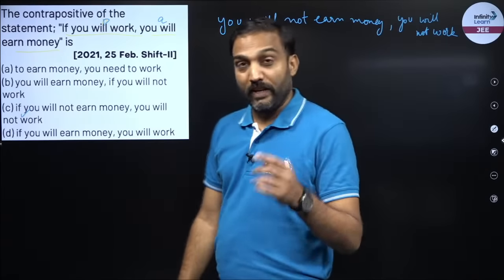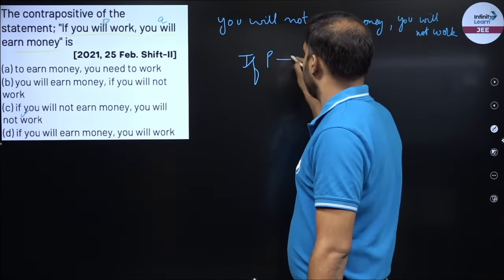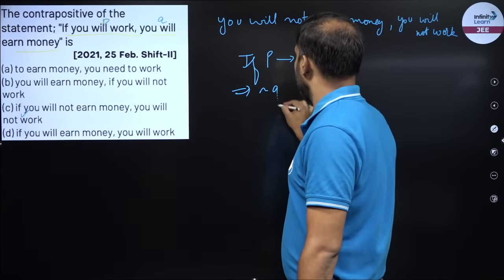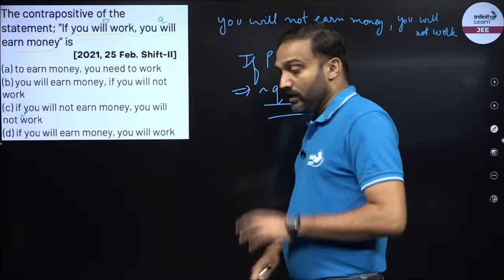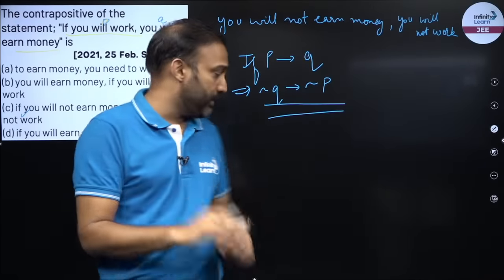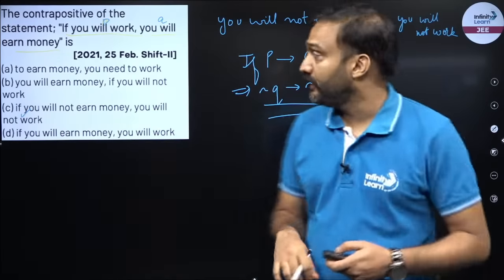So got it? Whenever you have to find the contrapositive, if P then Q, then the contrapositive would be negation of Q, negation of P. Reverse it and take the negation of both the statements P and Q. This is how we can find out the contrapositive of any given statement.